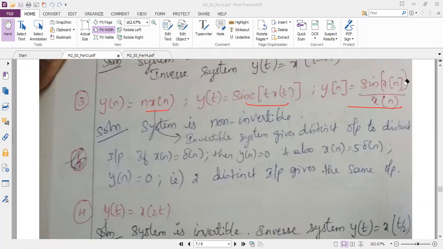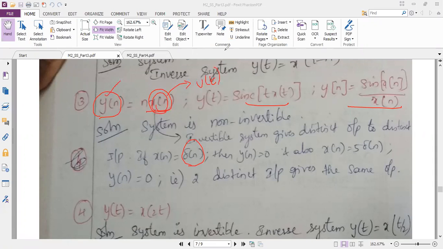You can ask me a question, ma'am, why you are taking delta of n? See, I have to take any type of input here such that my output should be different. So I'm taking a unique input as delta of n. For that unique input, if my output is coming as different values, then I no need to check for another expression of x of n. My other expression of x of n can be u of t also.